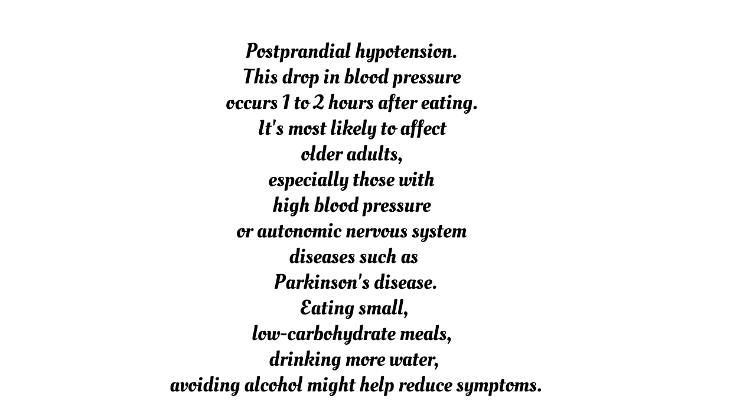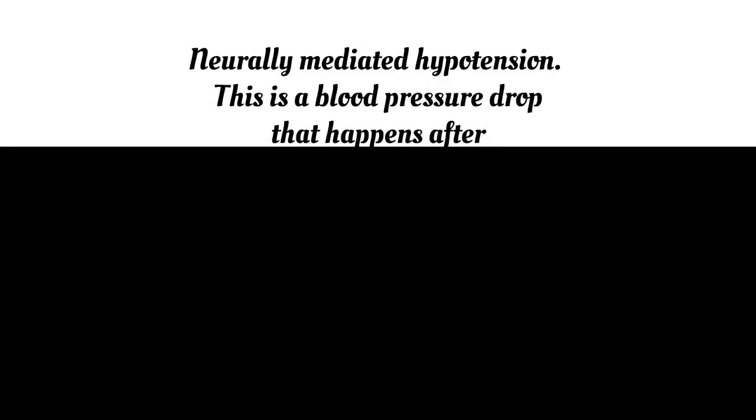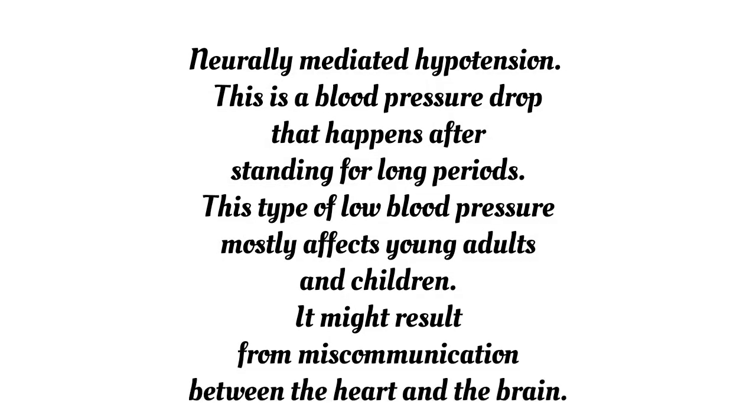The second type of low BP is postprandial hypotension. This occurs in certain people where blood pressure will fall within 1 to 2 hours after eating. So this condition is called postprandial hypotension, and this hypotension is also seen in older people who have high blood pressure and in conditions like Parkinson's. To overcome this postprandial hypotension, we should eat small and low carbohydrate meals. We should drink more water and should avoid alcohol to reduce this postprandial hypotension.